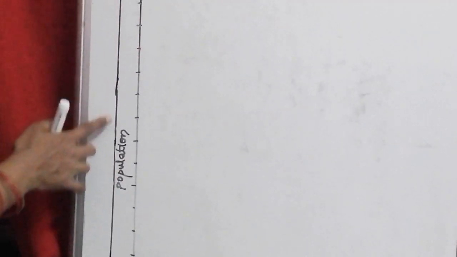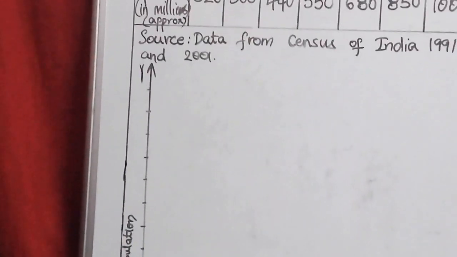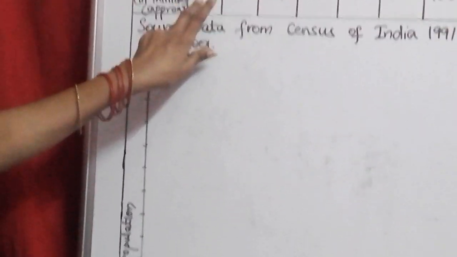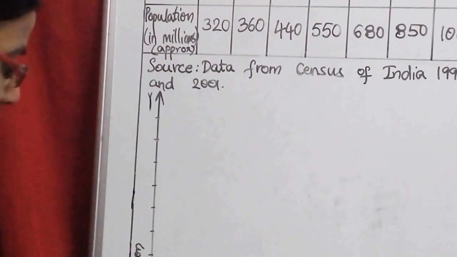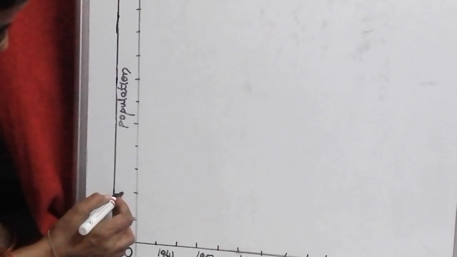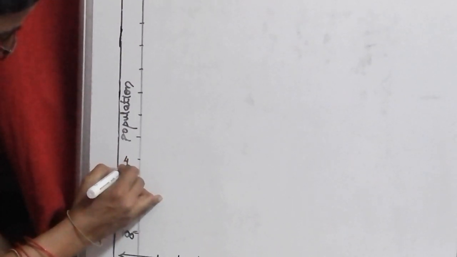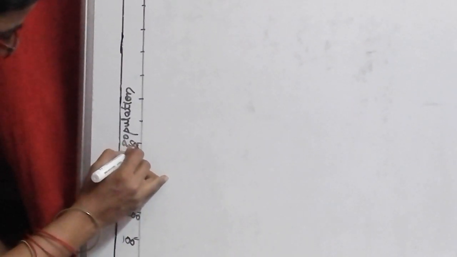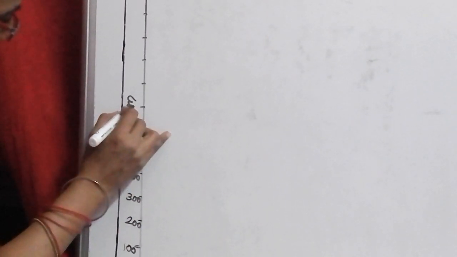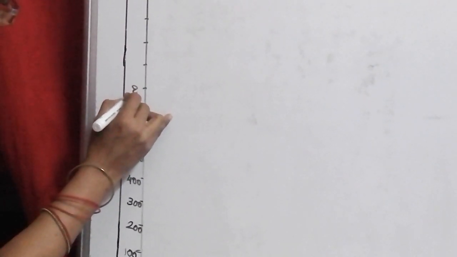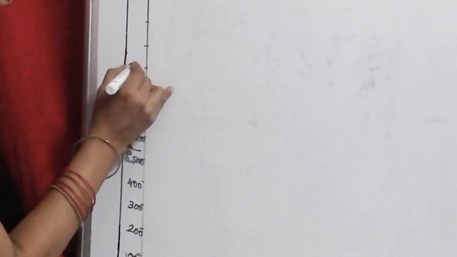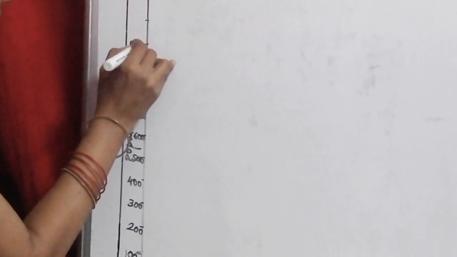Are you able to see the population we have written? Here you can see that all these values are in hundreds. So according to the given data, I will take the values in hundreds: 100, 200, 300, 400, 500, 600, 700, 800, 900, 1000.